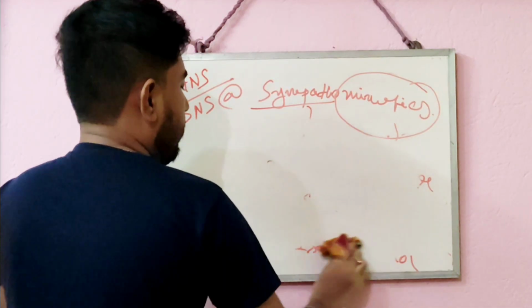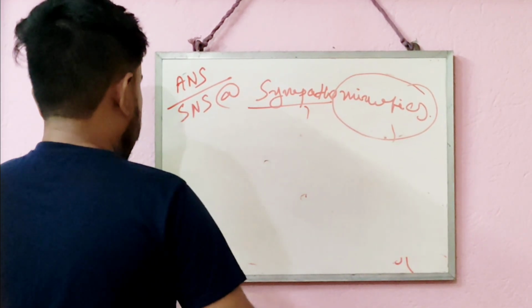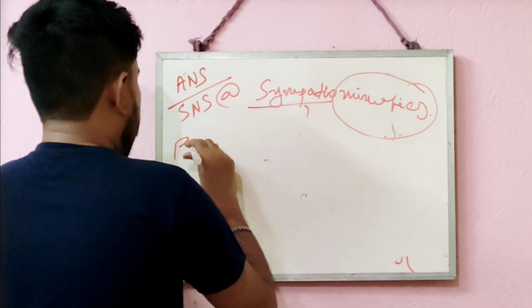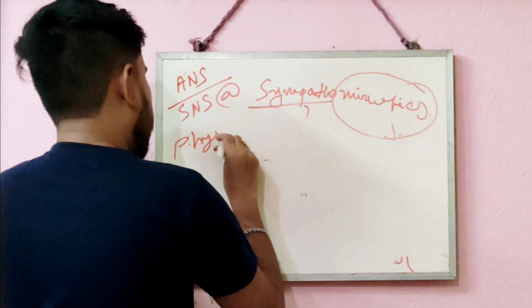The next topic for sympathomimetic drugs is physiological action.